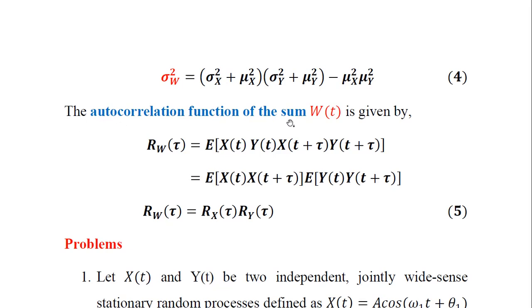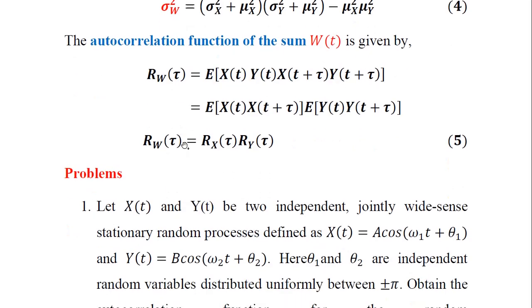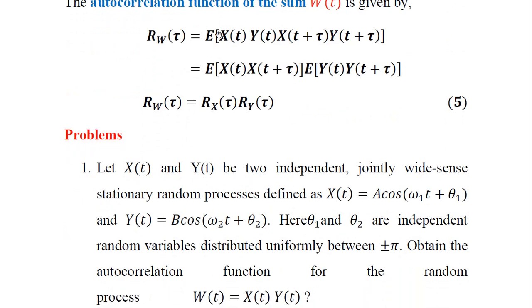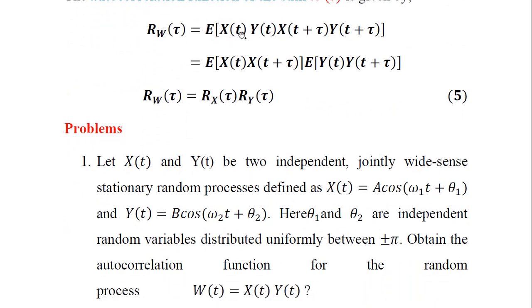So the autocorrelation function of this product W of t is given by R W of tau, which is equal to expectation of x of t into y of t into x of t plus tau into y of t plus tau. Therefore here the time shifted and unshifted versions of both the random processes x and y are available to do the manipulation and grouping. The first term, expectation of x of t into x of t plus tau, is nothing but autocorrelation function R x of tau. Second one, expectation of y of t into y of t plus tau, is nothing but autocorrelation function of y.